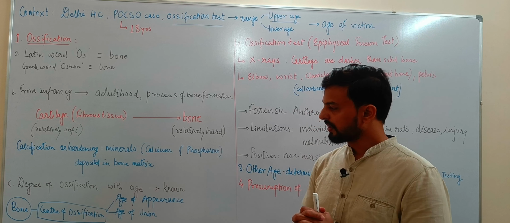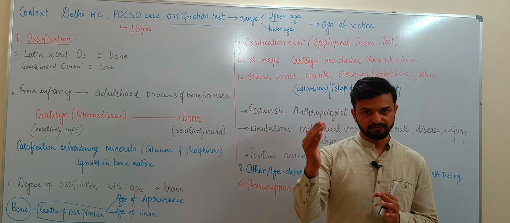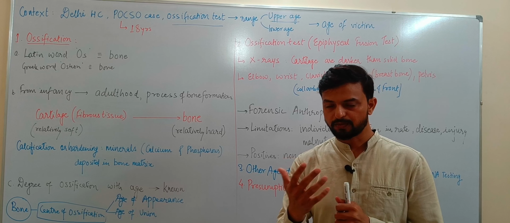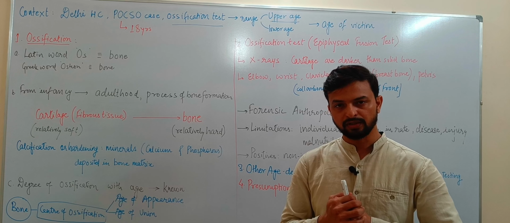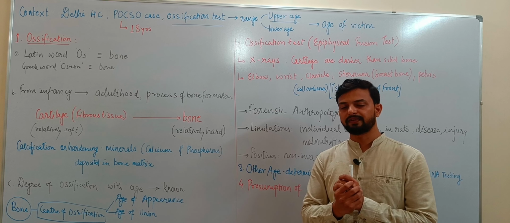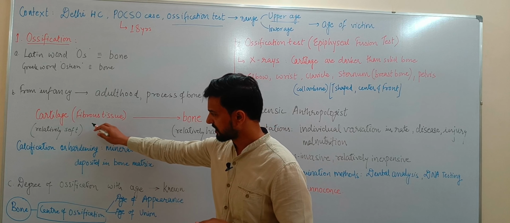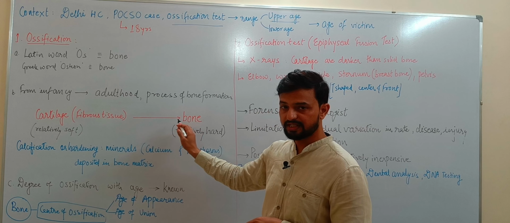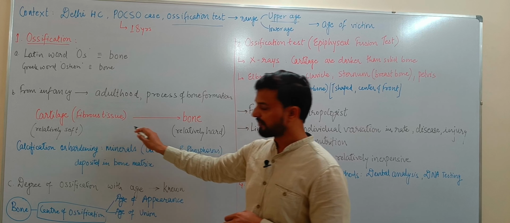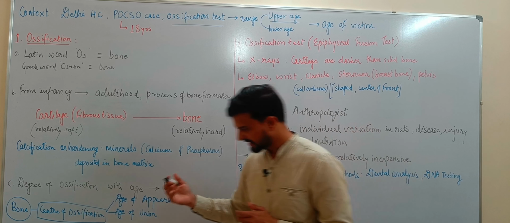So we can inspect the bones of the victim, and we can observe the bone which is undergoing ossification, and even in that, the degree of ossification, that is, the transformation from cartilage to bone, we can observe.